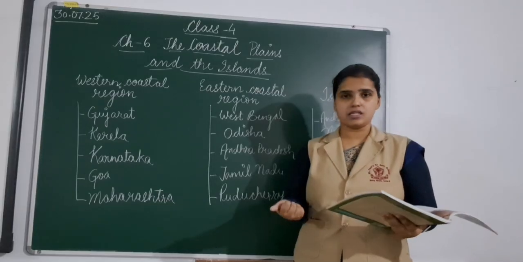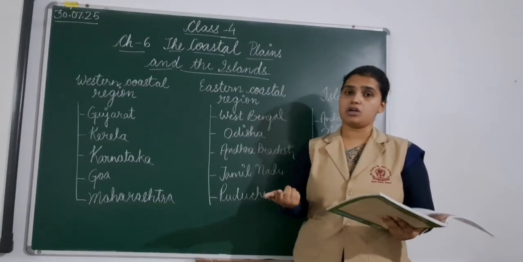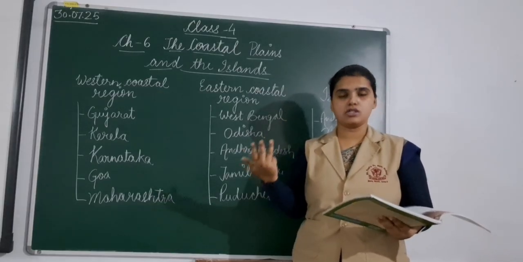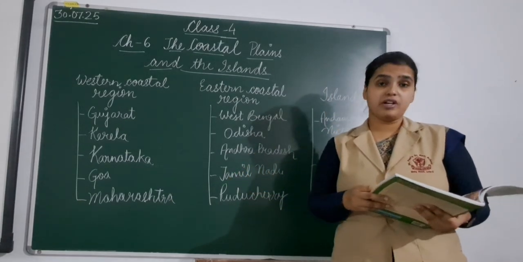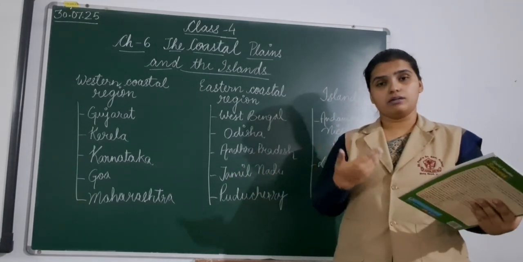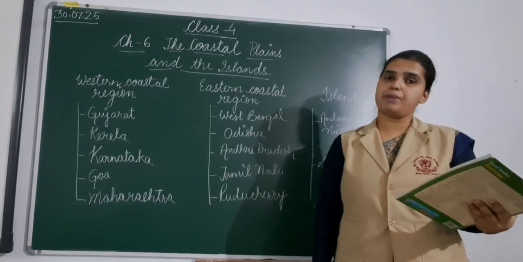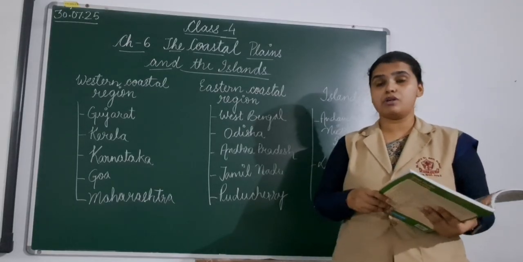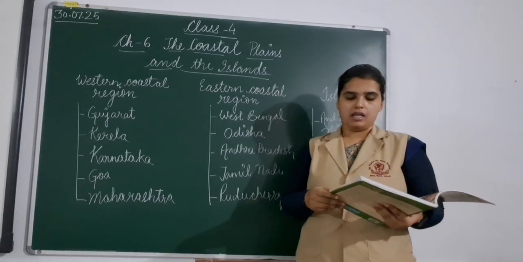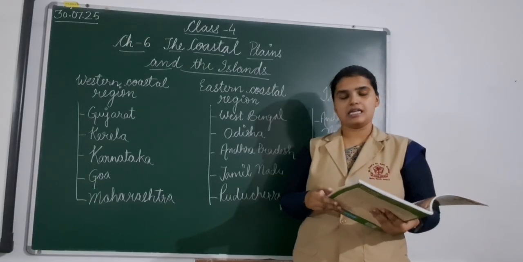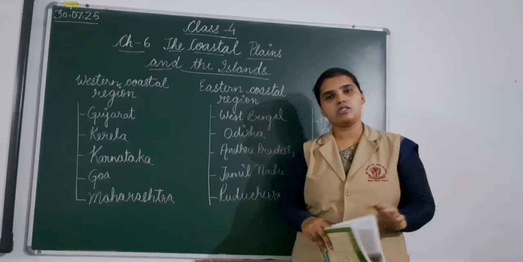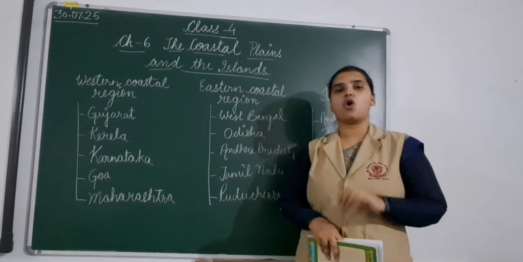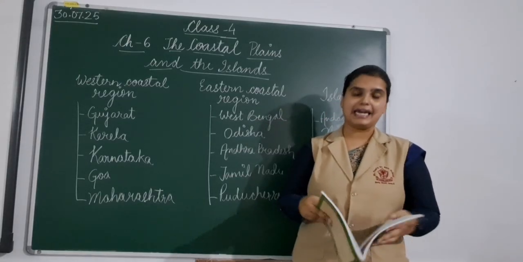Tamil Nadu grows various crops: rice, cotton, sugarcane, groundnuts, oilseeds and tobacco. Kanjivaram silk sarees are made in Tamil Nadu and they are very famous throughout the world. The Marina Beach in Chennai is the longest beach in India. Children, mark this point in your books. Marina Beach is the longest beach in India.